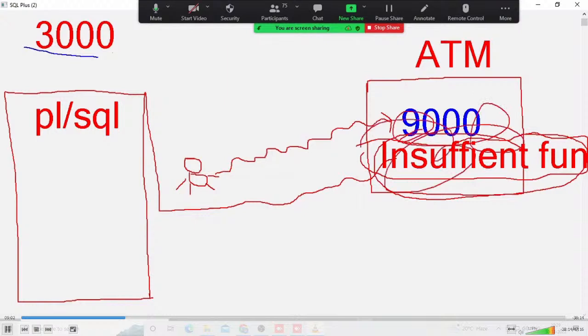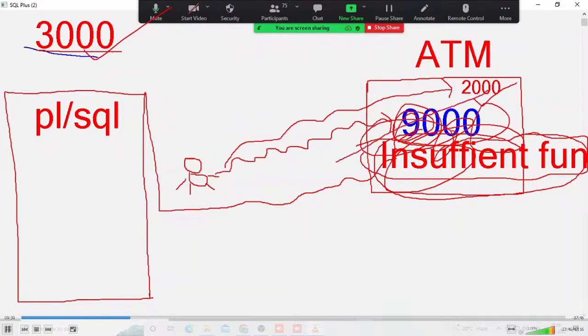Again, another scenario. For example, now my balance is 3,000. Suppose I am inserting an ATM card. Now I try to withdraw 2,000 rupees, for example. Now it is possible. Why? Because here my balance is 3,000. Yes, I try to retrieve 2,000, which is less than 3,000. That's why this withdrawal is possible. We are withdrawing 2,000 money, possible in this example.